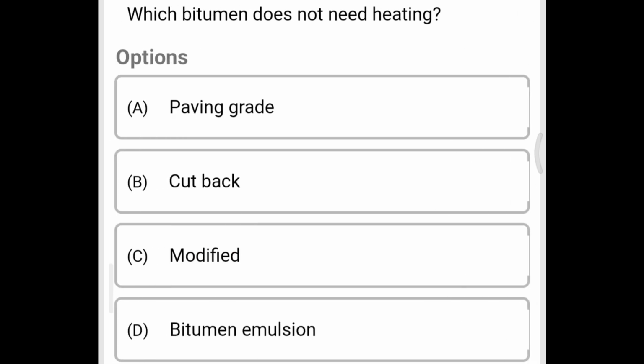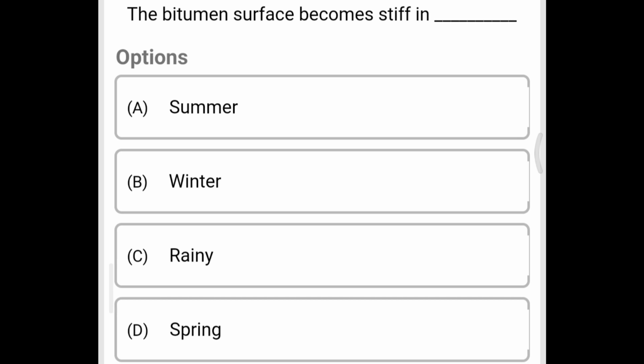Next question, which bitumen does not need heating? Option A paving grade, option B cutback, option C modified, option D bitumen emulsion. The correct answer is option B cutback. Next question, the bitumen surface becomes stiff in option A summer, option B winter, option C rainy, option D spring. The correct answer is option B winter.